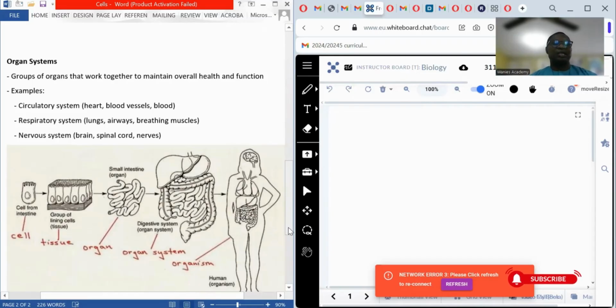The circulatory system, respiratory system, and nervous system. These are systems in the body of living organisms that work together to make the organism alive. They allow for the metabolic processes of organism.